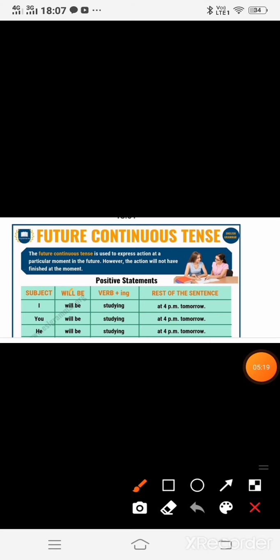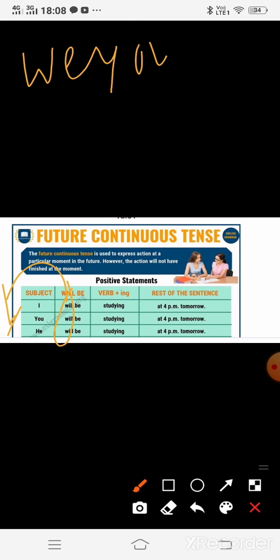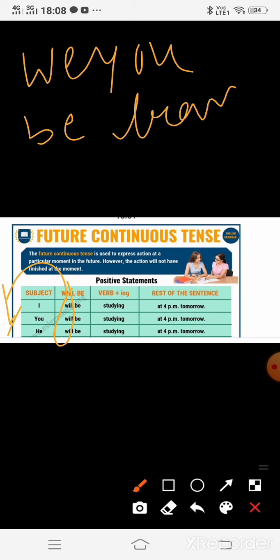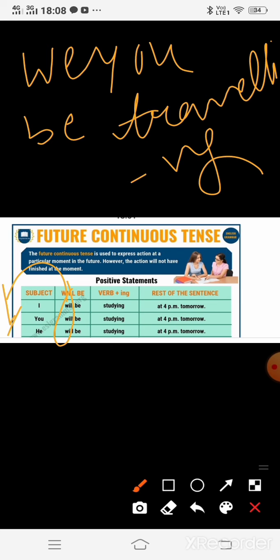For making the interrogative of the same, we just put this will at the beginning of the sentence. Then it will be the interrogative form. Will you be traveling tomorrow? Will he be dancing, like that? So it will become a question sentence. So basically